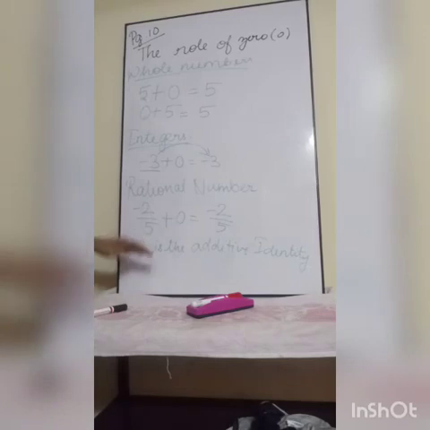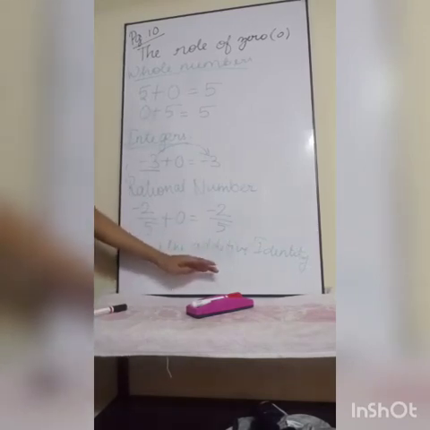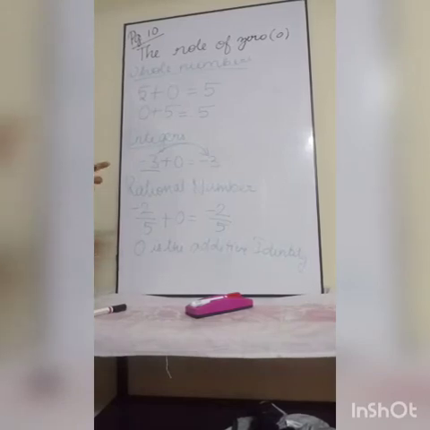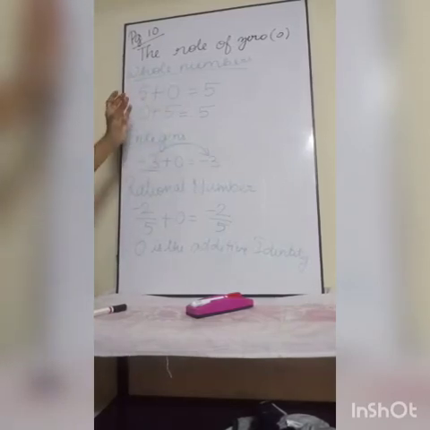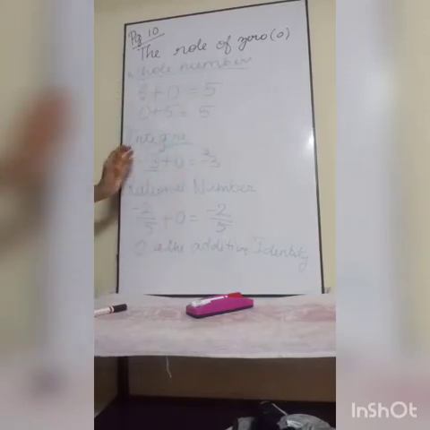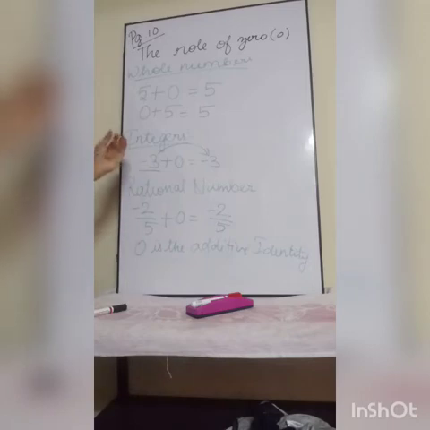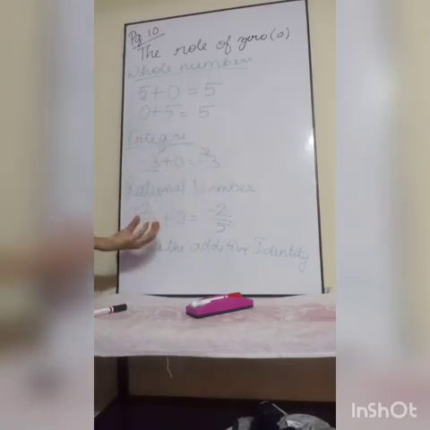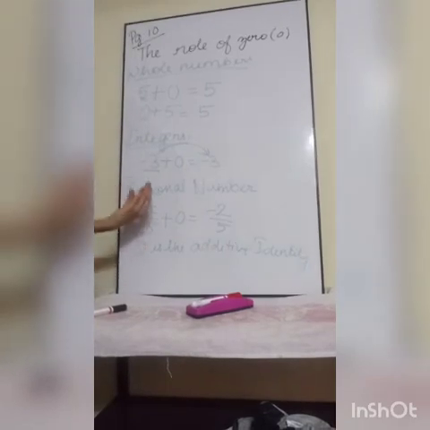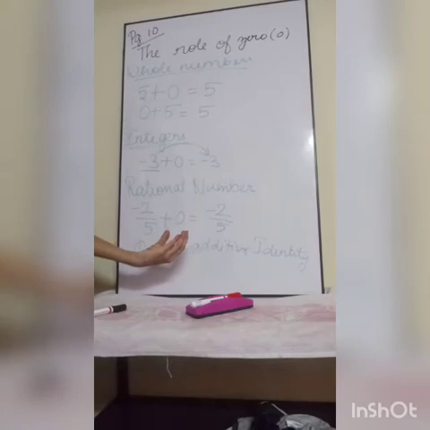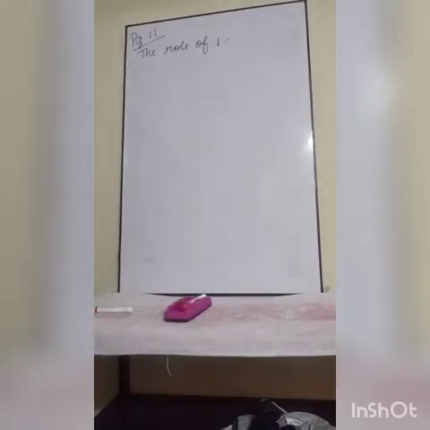So when you are adding 0 with a whole number, you will get that same whole number. That is my concept. Likewise, in integers also, if I am adding 0 with an integer, I will get an integer. Likewise, I am going to add a rational number with 0. I am getting the same rational number. Okay, understood?